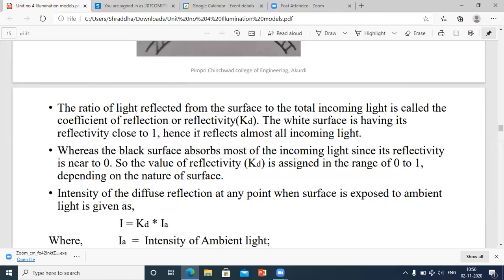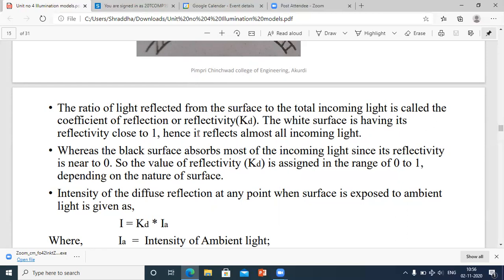White is a soothing color to our eyes. It is a peaceful color. So any white background surface will reflect almost all incoming light, which means the light will not get absorbed.